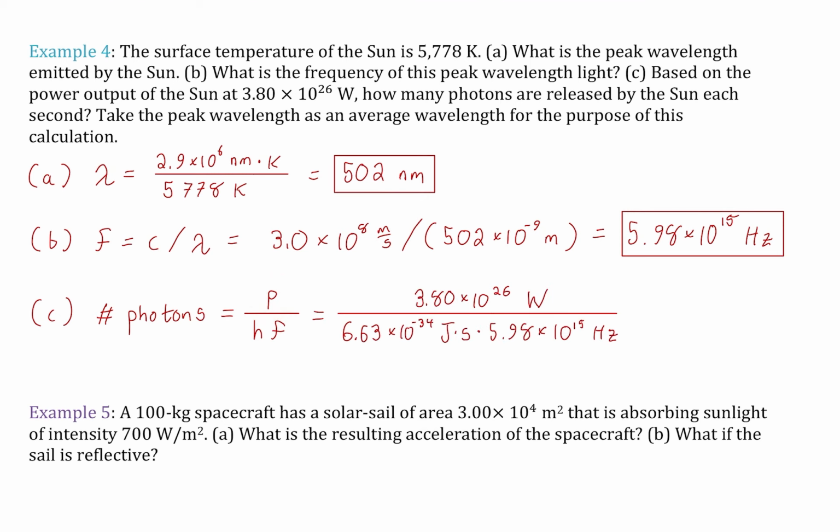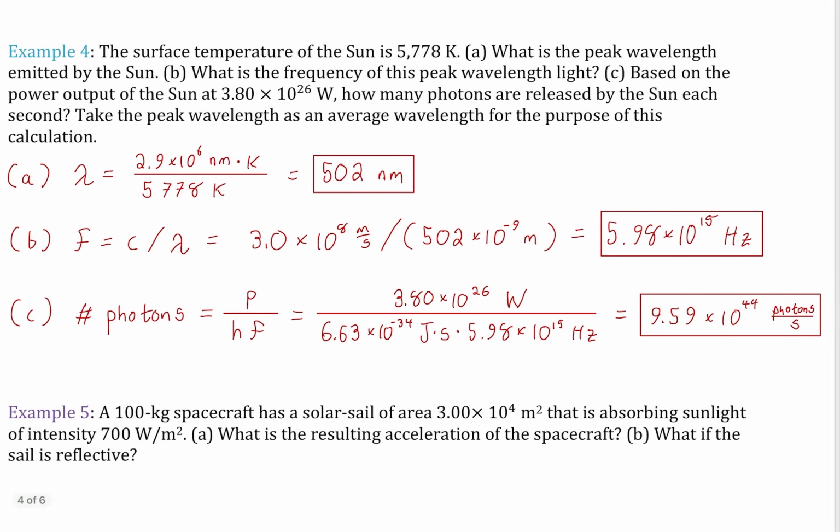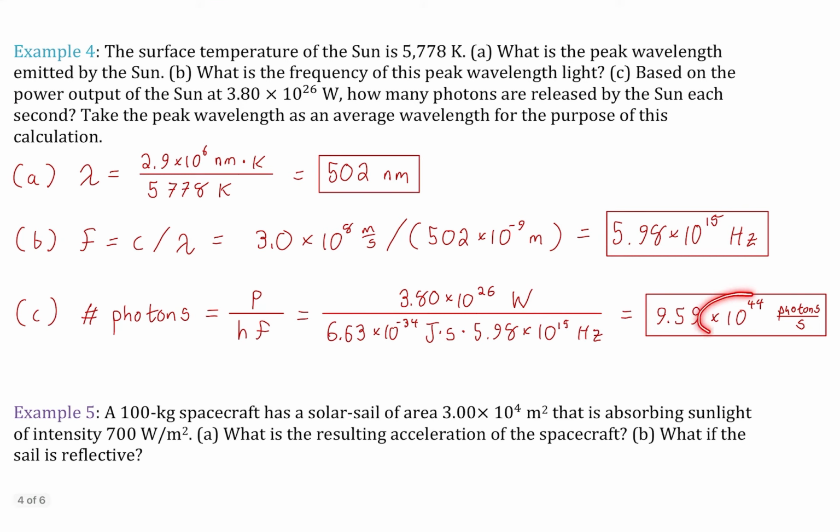All right, so there we have it, right? So total power divided by energy per photon, and we end up with 9.59 times 10 to the 44 photons per second. Unbelievable amount of photons being created by the sun every single second.